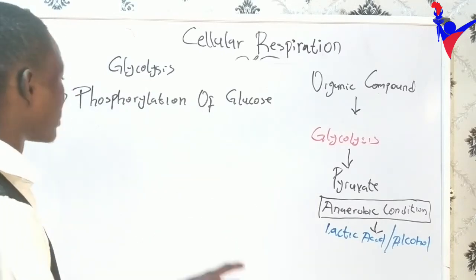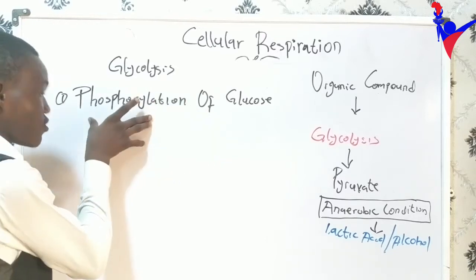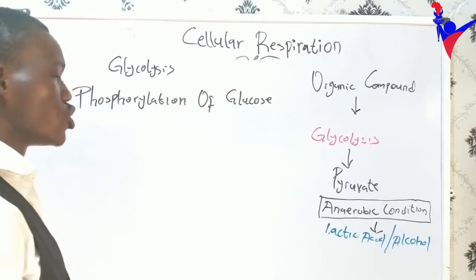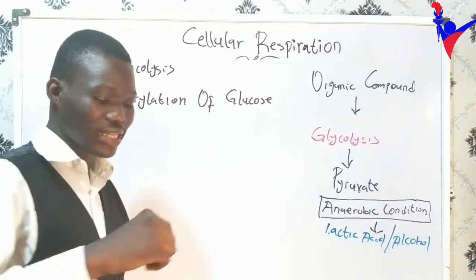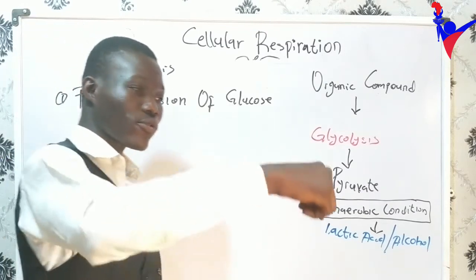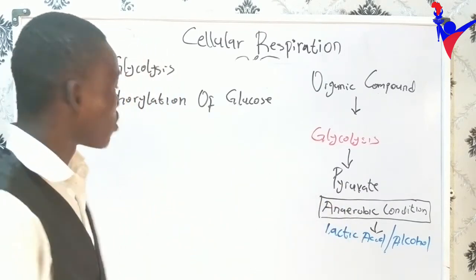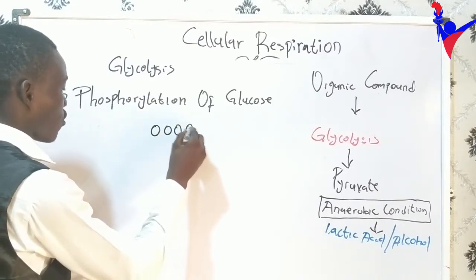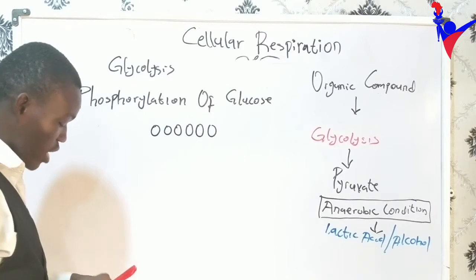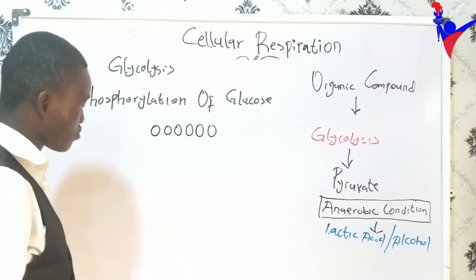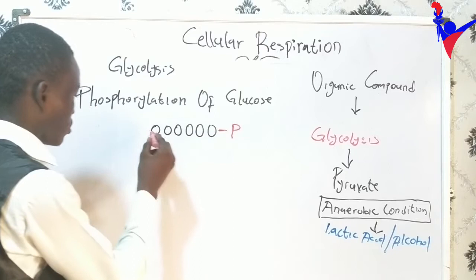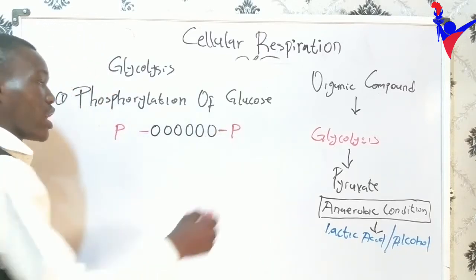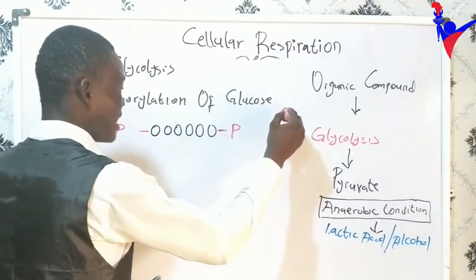And how does your body do that? It adds a phosphate group to glucose. So we have 2 phosphate groups added to the glucose. So where does this phosphate group come from? Don't forget I said glycolysis is a borrow-payback reaction. So let's assume we have our glucose 1, 2, 3, 4, 5, 6. We add 2 phosphate groups to our glucose. This is what is happening. So where did we get these phosphate groups from? We are getting them from ATP.